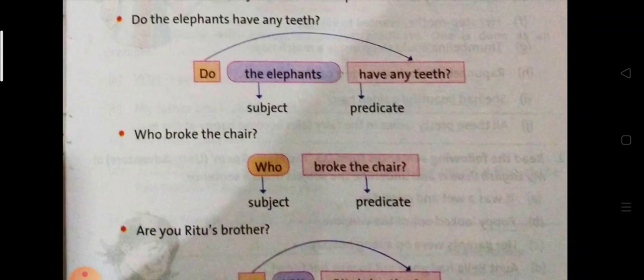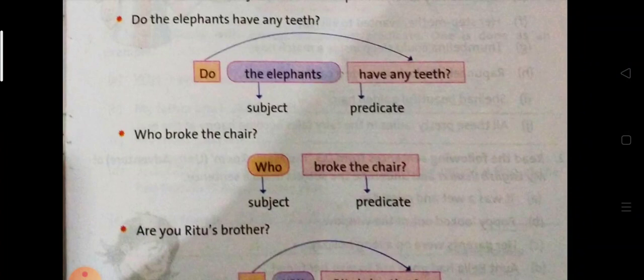So the elephants is subject and do have any teeth are predicate. Who broke the chair? Now one thing remember always, that if the question is with an auxiliary verb like do, did, is, are, has, have, then the second word which is coming just after that word is the subject of the sentence.